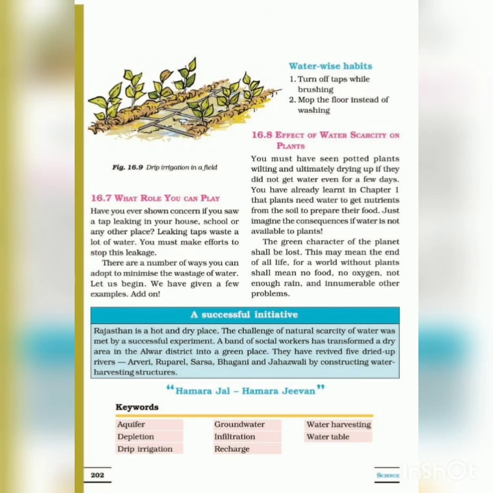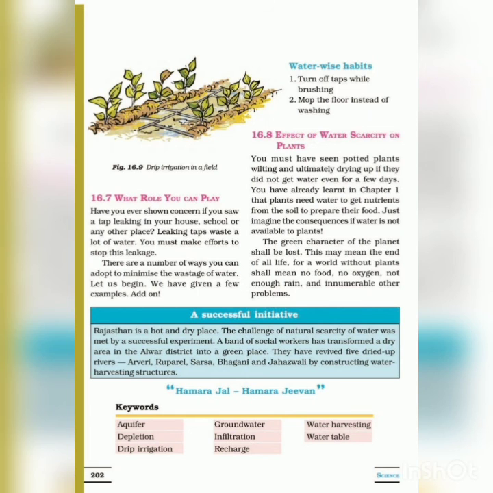Successful Kabaddi players rub their hands with soil for a better grip. Grip means friction. This is known as increasing friction. Rajasthan is a hot and dry place. The challenge of natural scarcity of water was met by a successful experiment. A band of social workers transferred to a dry area in Alwar district and turned it into a green place. They have revived five rivers.